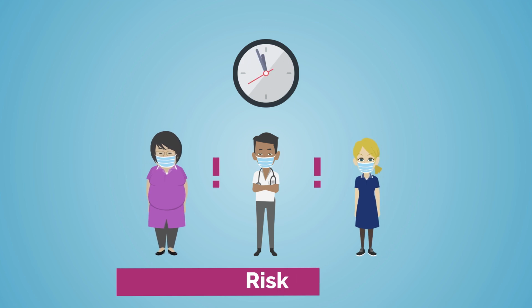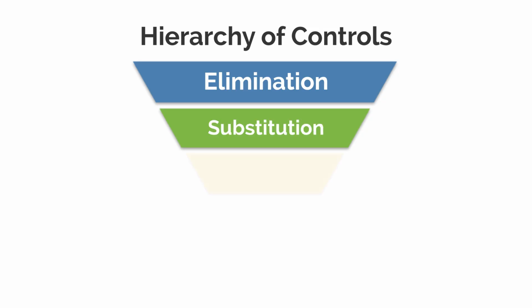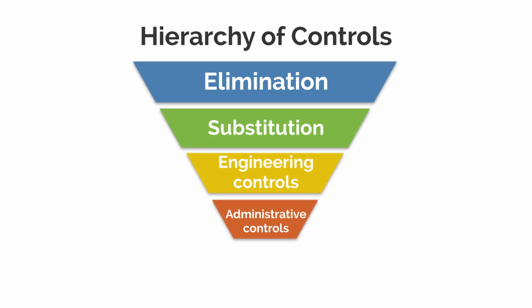To reduce the risk of spreading COVID-19, we need to apply a set of control measures. These are known as the hierarchy of controls: elimination, substitution, engineering controls, administrative controls, and PPE. This is an important framework for all of us as employers, managers, and staff to use together when assessing and managing risks associated with any hazard in the workplace.